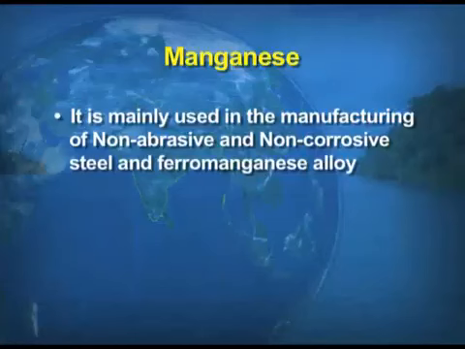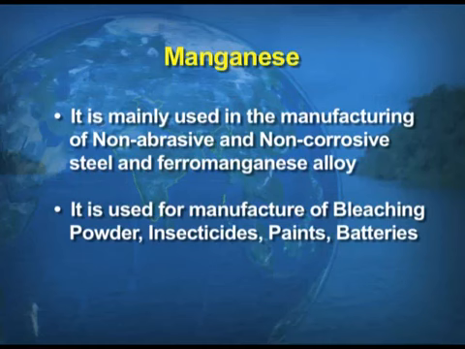Now, the second mineral which we are going to take up is manganese. This is mainly used for the manufacturing of non-abrasive and non-corrosive steel. Children, one concept I would like to tell you: the best quality of steel is manufactured when we add manganese with iron ore. That strengthens the steel. Basically this mineral is used for the manufacturing of bleaching powder, insecticides, paints and batteries, etc.